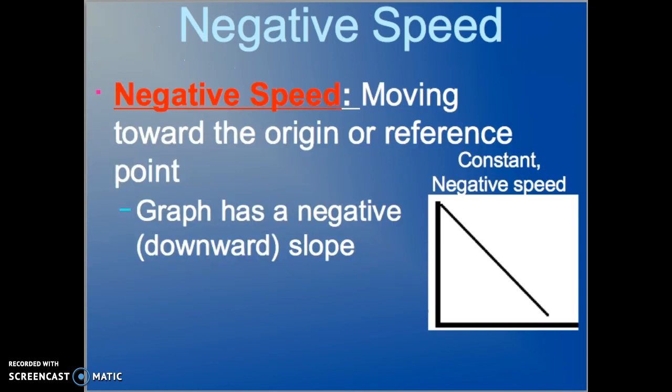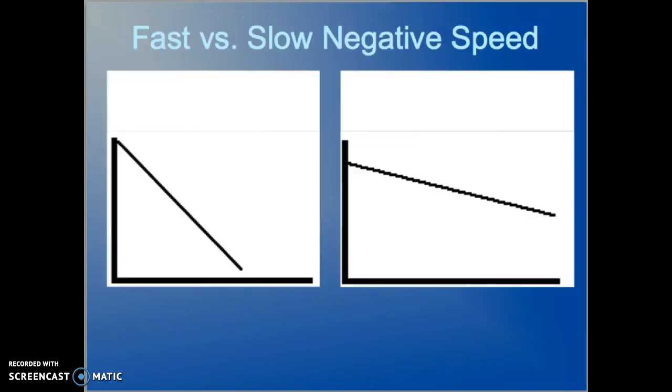So negative speed means we're moving back towards the origin or reference point. So our graph is going to have a negative downward slope. And we see over here, constant negative speed. It's a straight line, but it's moving back towards the origin on the distance axis. And again, we can have a fast negative speed or a slow negative speed, and you can tell that by the slope of the line.